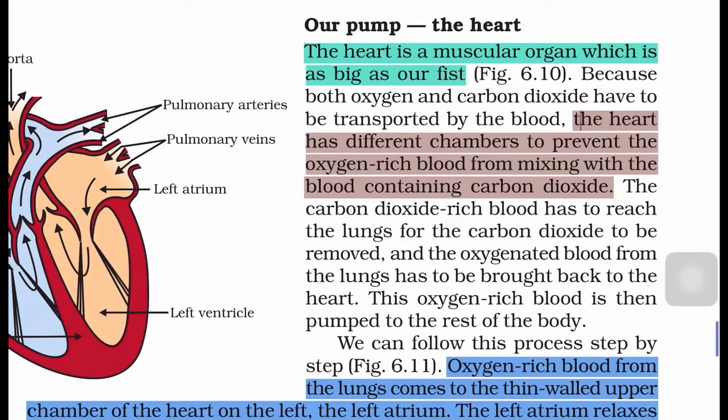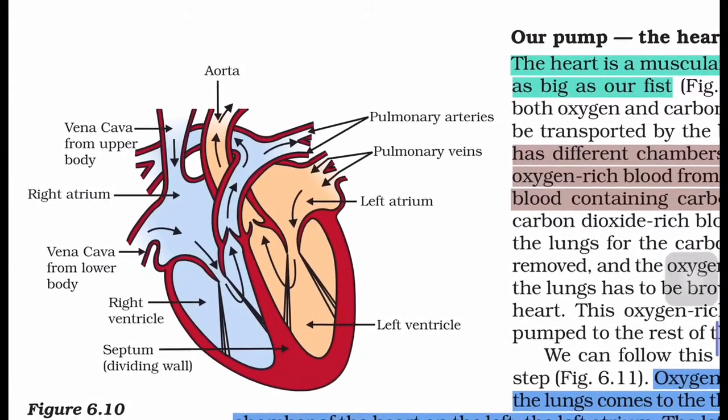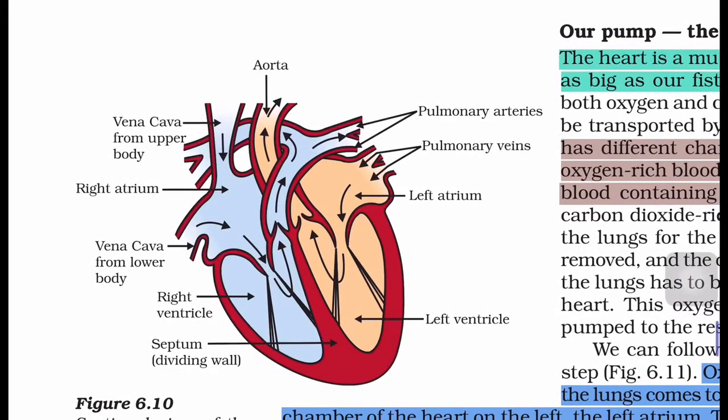As you know, for pumping the blood in our body, there is the organ called the heart. So we will discuss now the pumping organ, that is the heart. First of all, I would like to clarify some of the main parts of the heart. This is the heart. The size of this heart is like a fist. Here there are 4 chambers.